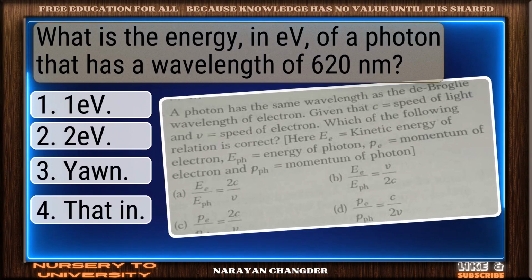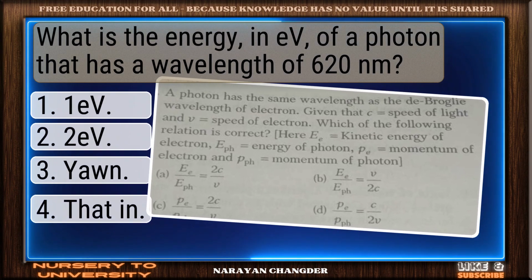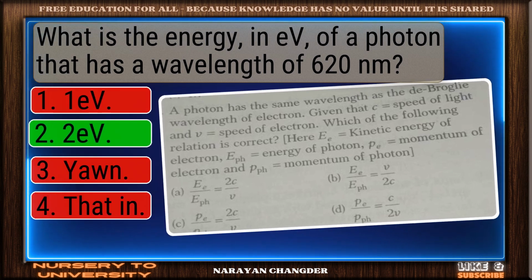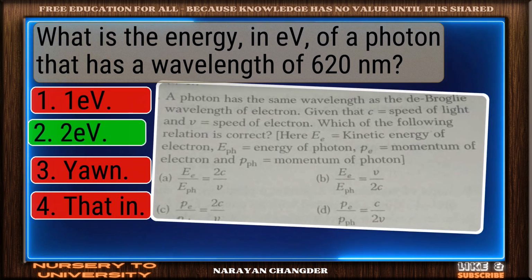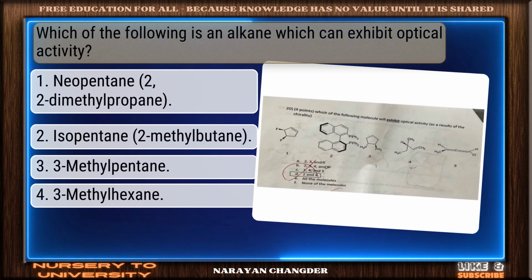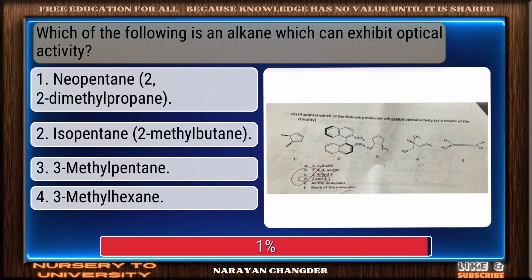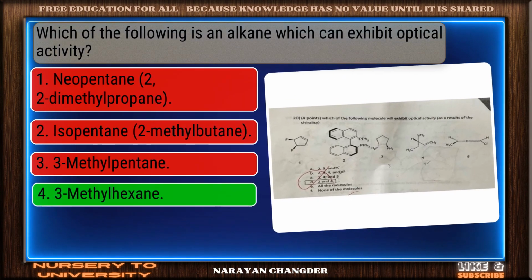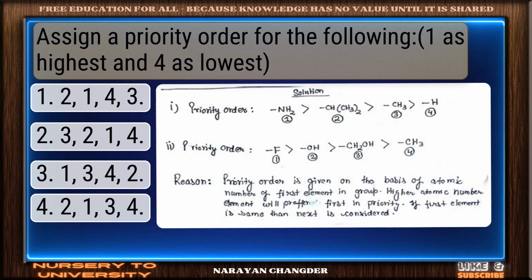What is the energy in eV of a photon that has a wavelength of 6020 nm? Great job. TeV is the accurate answer. Which of the following is an alkane which can exhibit optical activity? Sharp thinking. 3-methylhexane is the right choice.